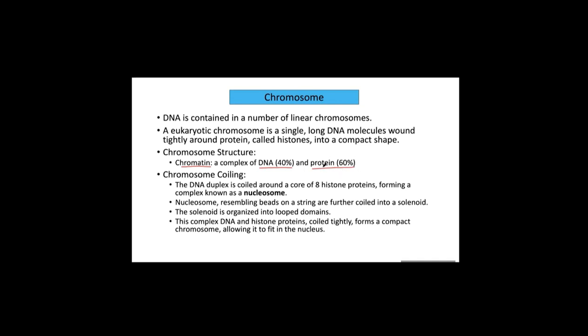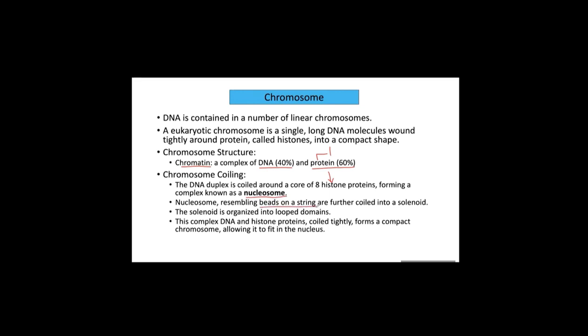So we think that chromosome is entirely composed of DNA, but that's not true. There's some protein, and DNA forms a complex with the protein. The name of this protein is histone protein. And the DNA strand wraps outside the histone protein. We call that a nucleosome. Nucleosomes look like beads on a string.